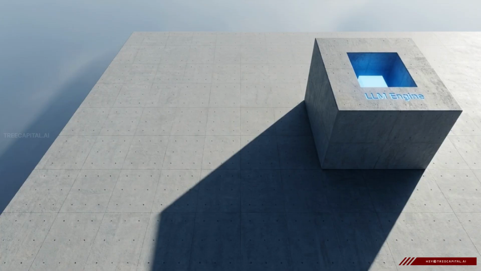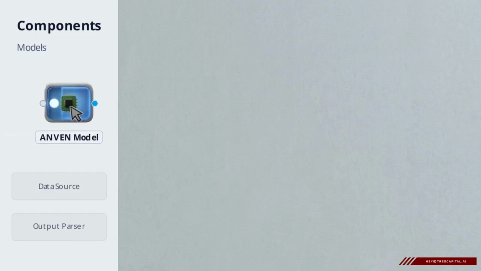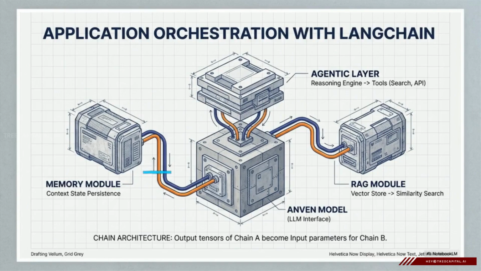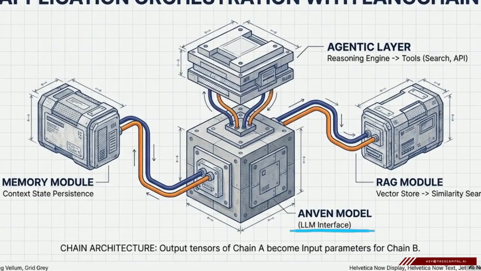To build an agent, the first step is establishing the central engine. You grab your model node and pull it right into the middle of the workspace. This schematic outlines our architecture, focusing purely on that large central concrete block. That is the Anven model from Treecapital AI.